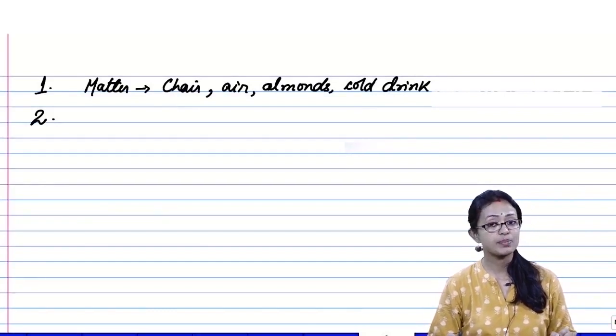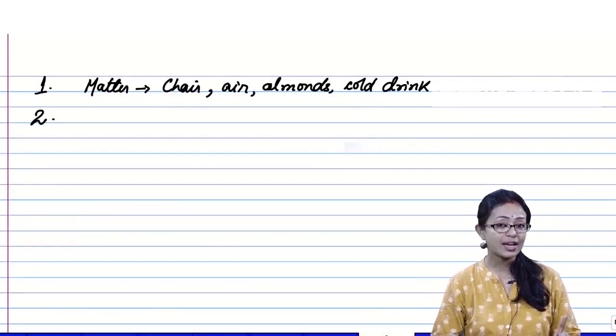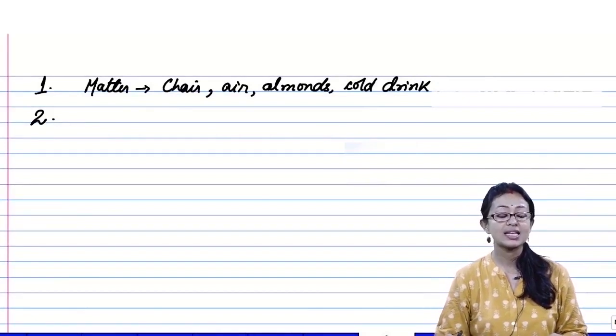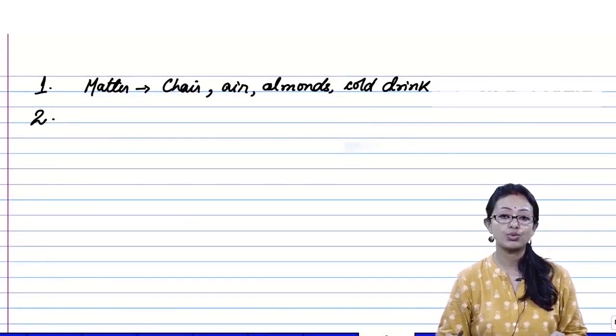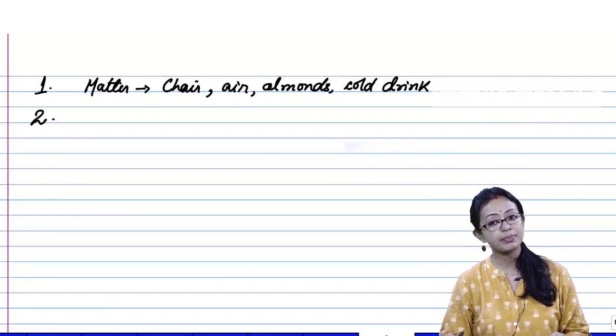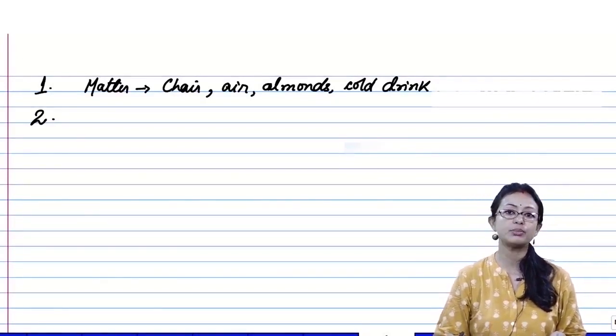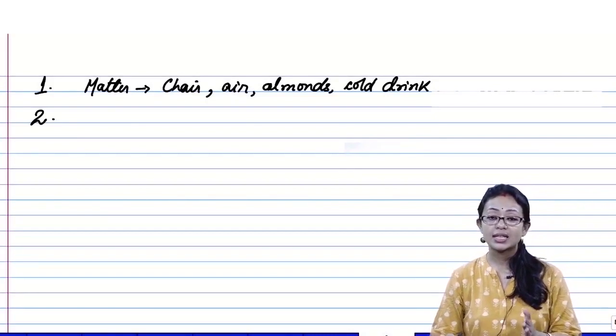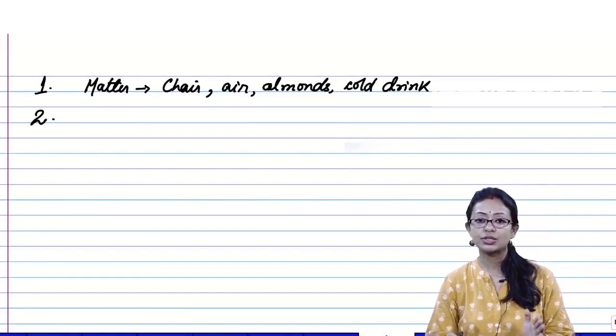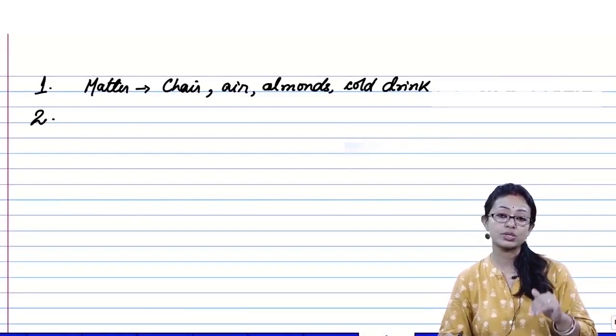As I already explained about one characteristic of matter, the particles of matter are continuously in random motion and the rate of the motion depends on the temperature. Higher the temperature, more would be the movement. Lower the temperature, less would be the movement. So, this answer completely gets justified with those explanations.